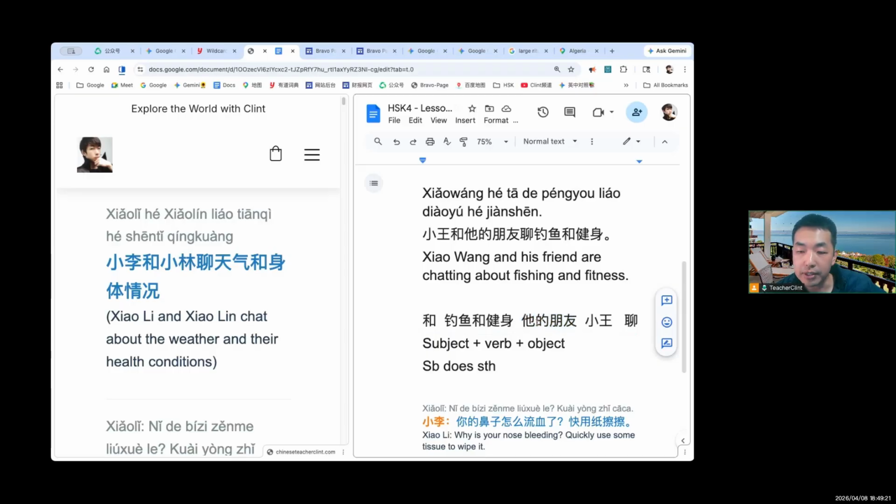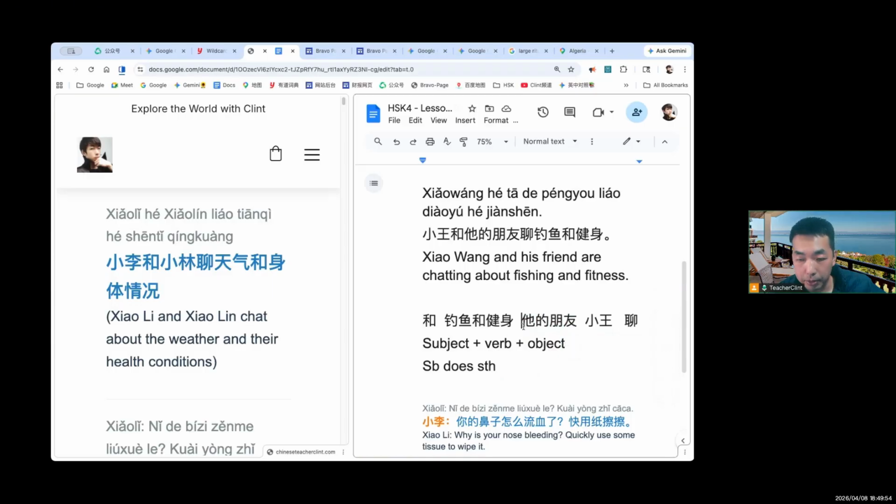What if they break this down? 他的朋友, right? They break it and let you assemble it. So we have to make sure we do not say 朋友他的. Usually this 的 is like an adjective marker, connecting an adjective and a noun, because this 的 is describing something, usually a noun. Somebody does something, so we know 小王 or 他的朋友.